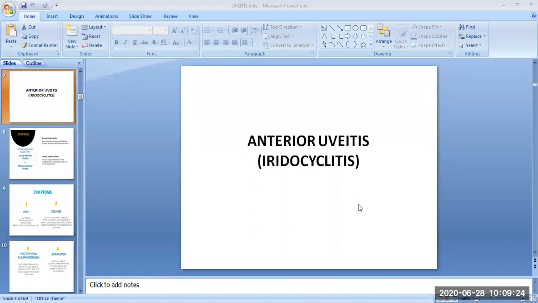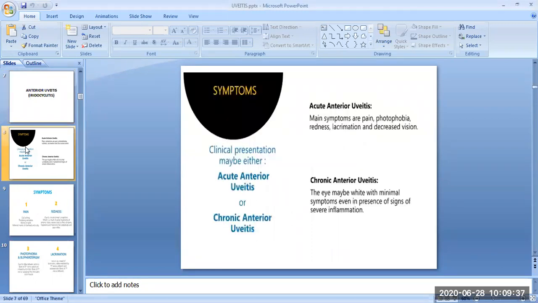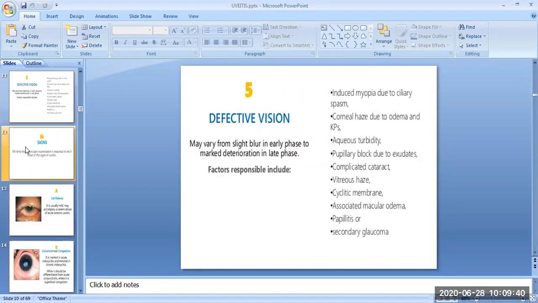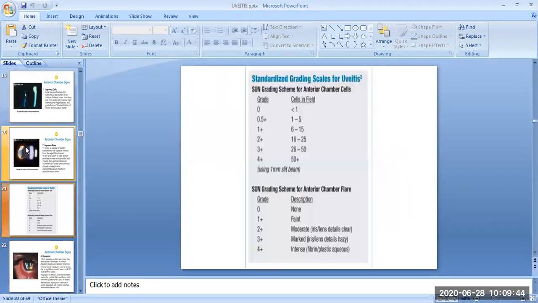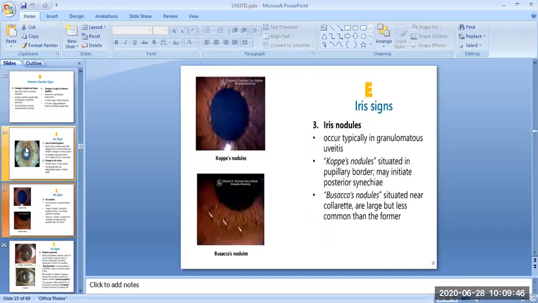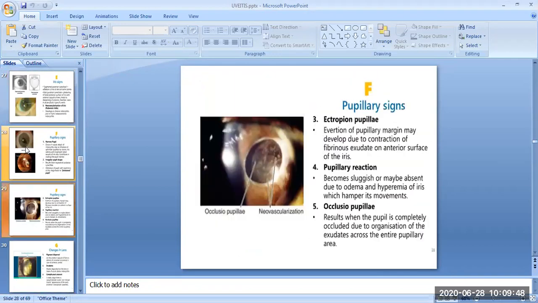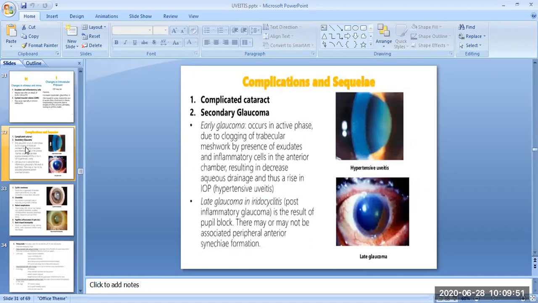In today's session, we will discuss the complications and sequelae of anterior uveitis. In the previous session, we discussed anterior uveitis, its clinical presentation, the symptoms, the signs, and now in today's session we will discuss the complications and sequelae of anterior uveitis.